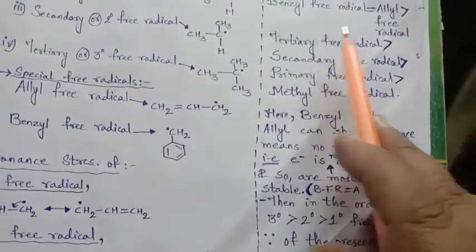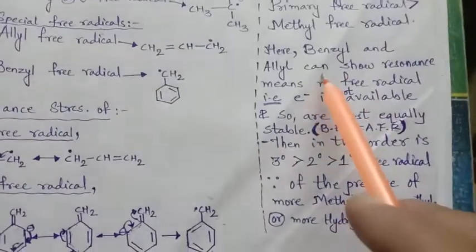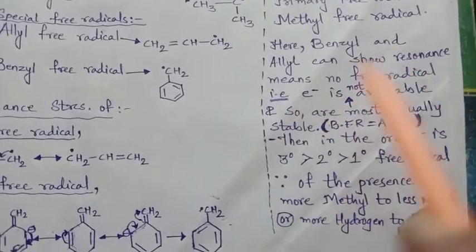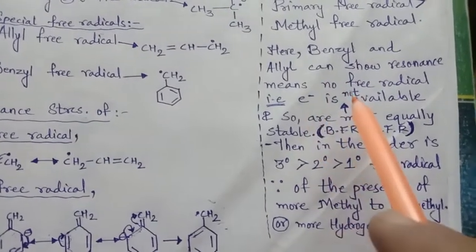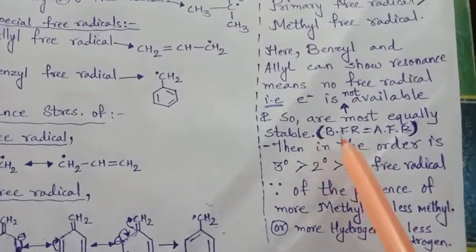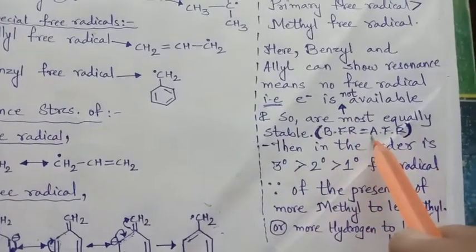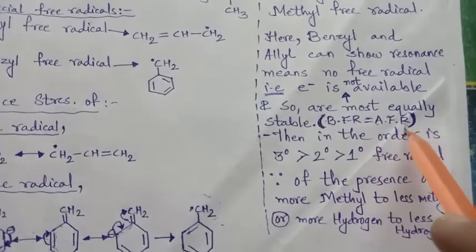Why are benzyl and allyl similar? Because they show resonance. Resonance means no free electron is available, and so benzyl free radical and allyl free radical are equally most stable.